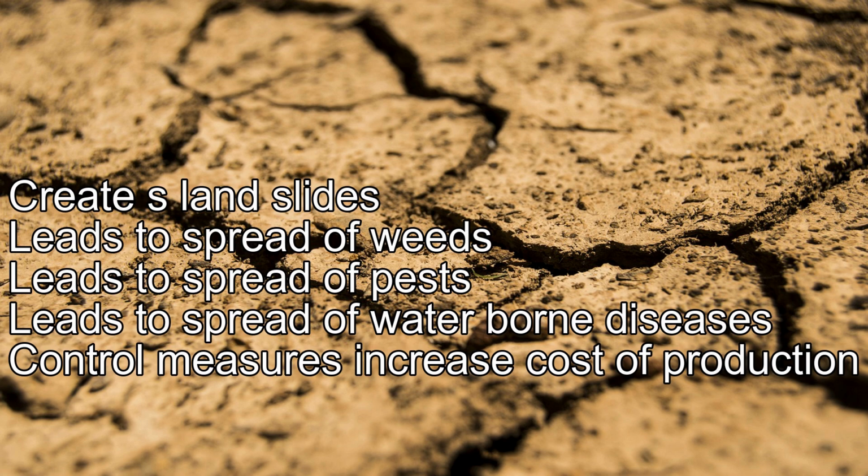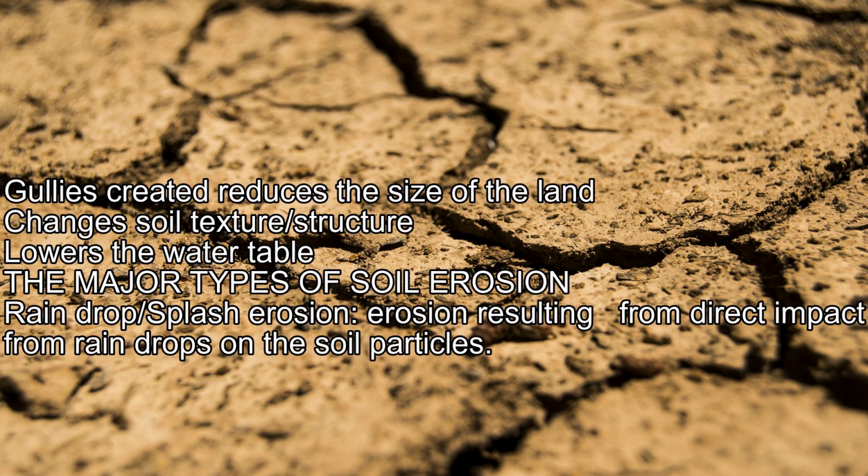It leads to spread of waterborne diseases. Control measures increase the cost of production. Gullies created reduce the size of the land. It changes soil texture and structure. It lowers the water table.